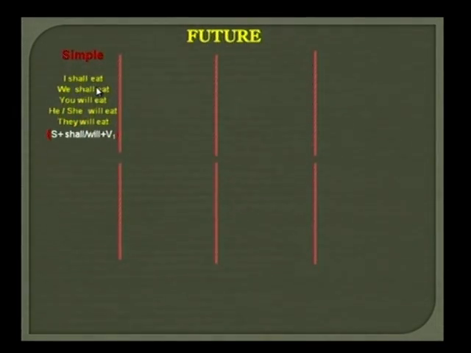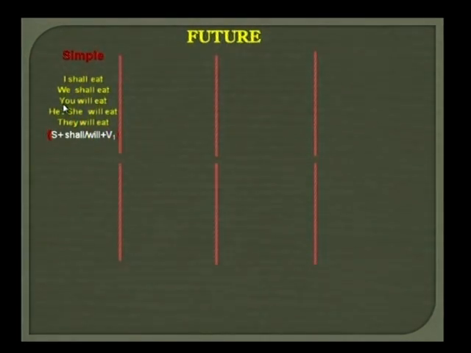Friends, in simple future we use: I shall eat, we shall eat, you will eat, he or she will eat, they will eat. So friends, in simple future tense we use subject plus shall or will plus V1. Here in this tense, I think you might have observed that I have added shall and will to the present form of the verb.